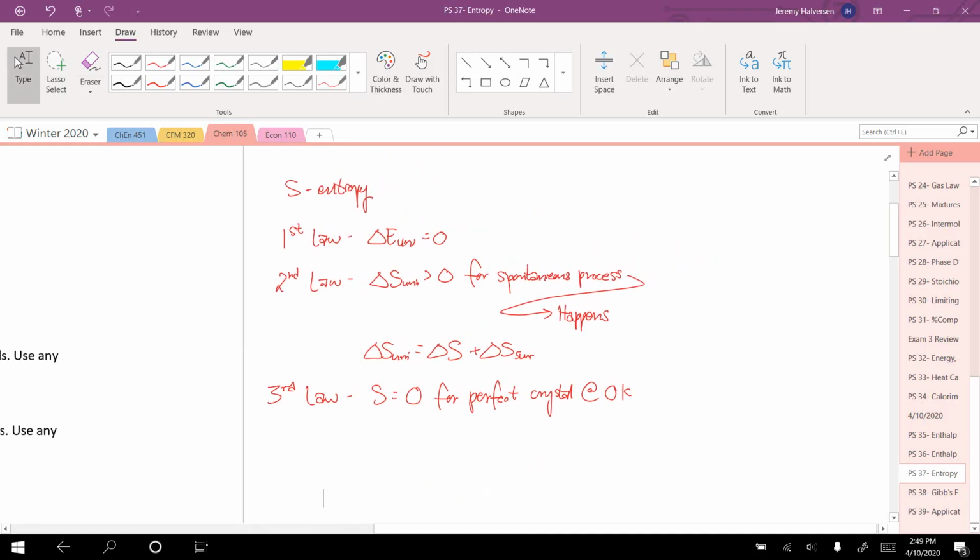So let's talk a little bit more about the second law. Why is it that the entropy of the universe always increases for things that happen? Well, entropy is really a statistical thing.